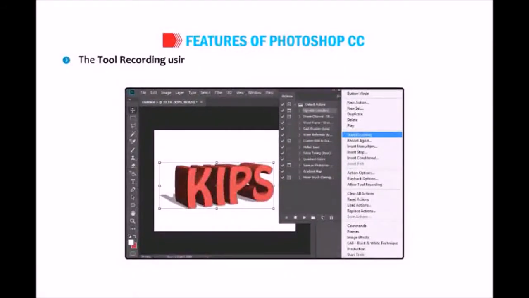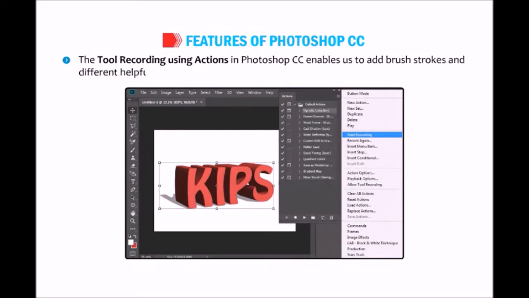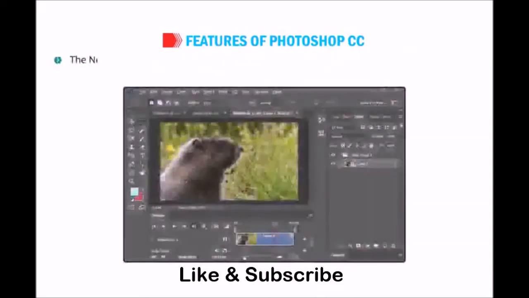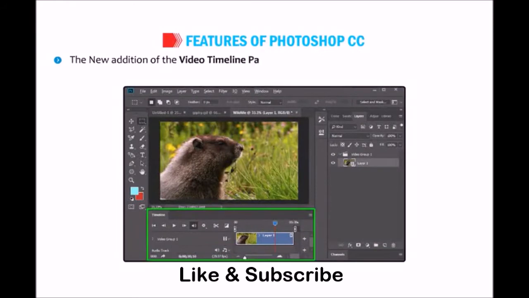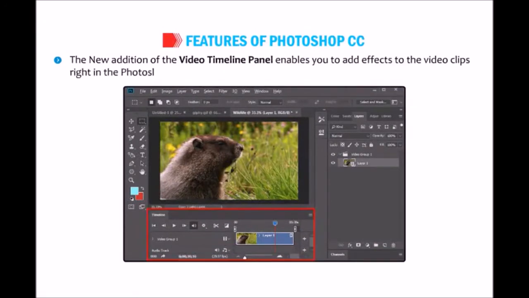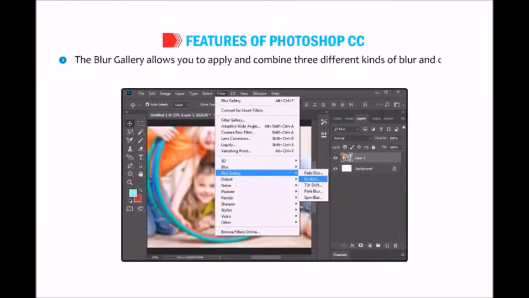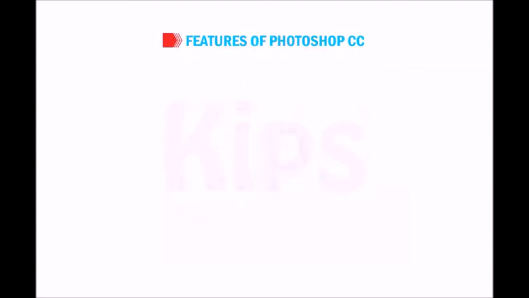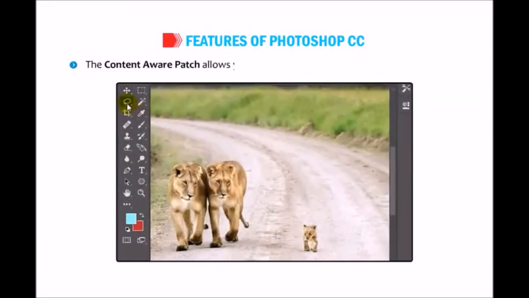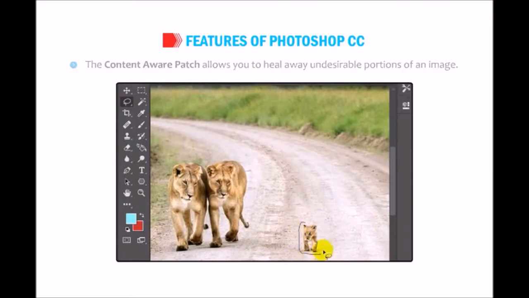The tool recording using actions in Photoshop CC enables us to add brush strokes and different helpful tools. The new addition of the Video Timeline panel enables you to add effects to the video clips right in Photoshop. The Blur Gallery allows you to apply and combine 3 different kinds of blur and create effects. The Content Aware patch allows you to heal away undesirable portions of an image.